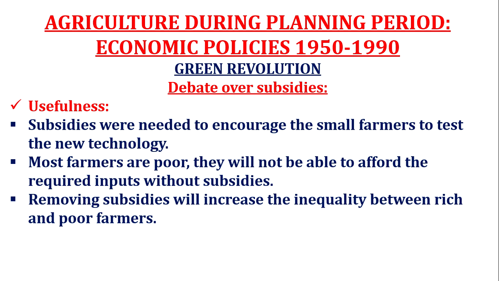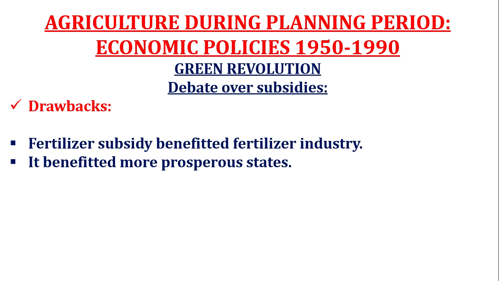So these are some of the usefulness points. Why are subsidies useful? Firstly, they help to encourage the small farmers to test the new technology. Secondly, if the subsidy were removed, the small farmers would not be able to afford the required inputs. And thirdly, it would increase the inequality between rich and poor farmers.